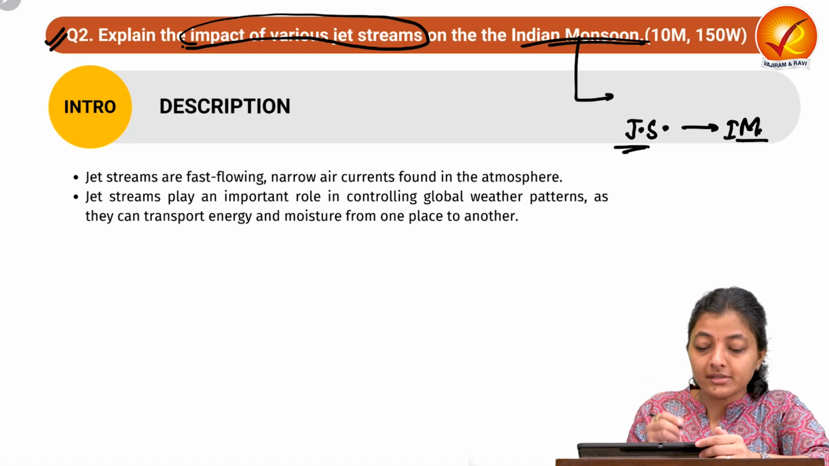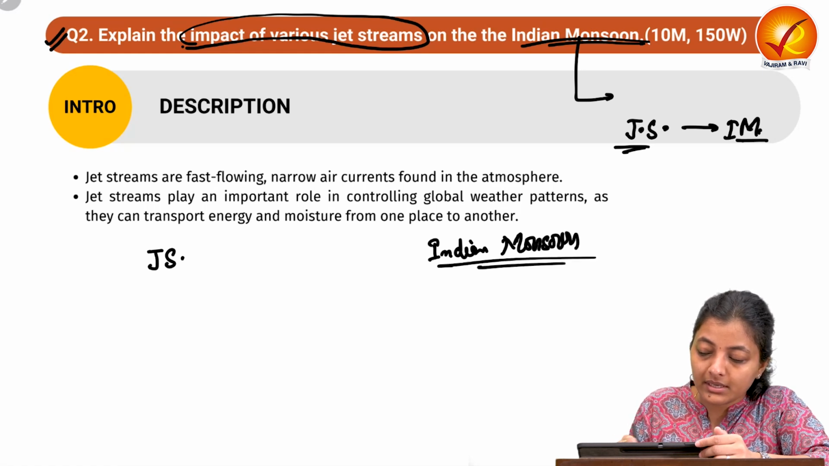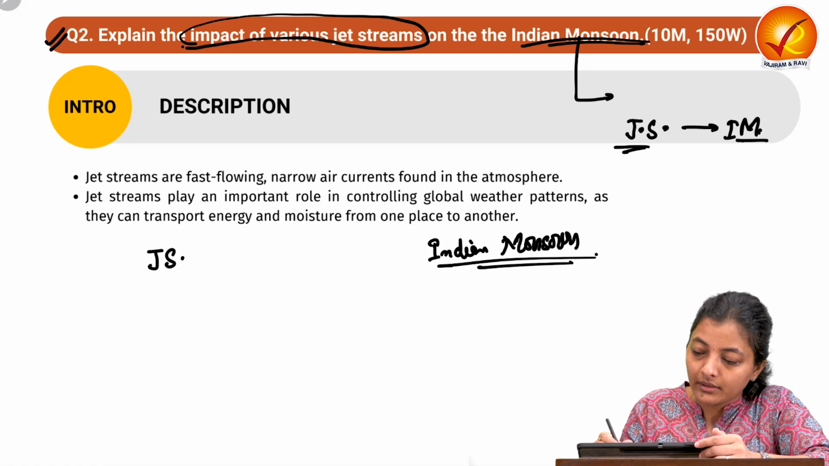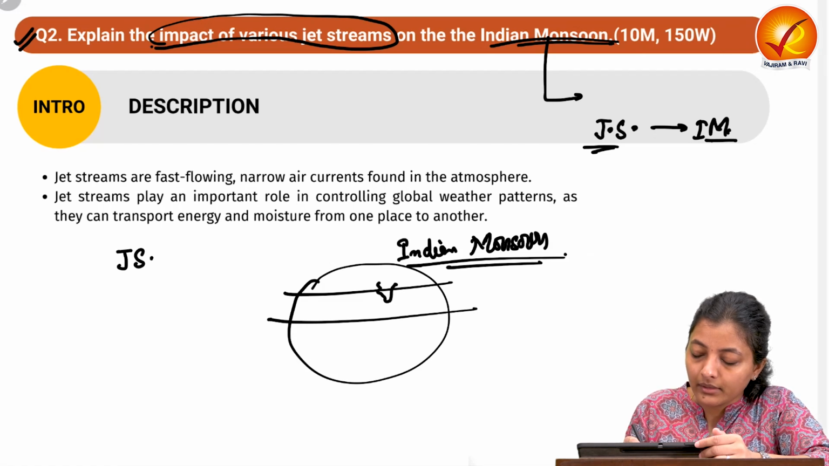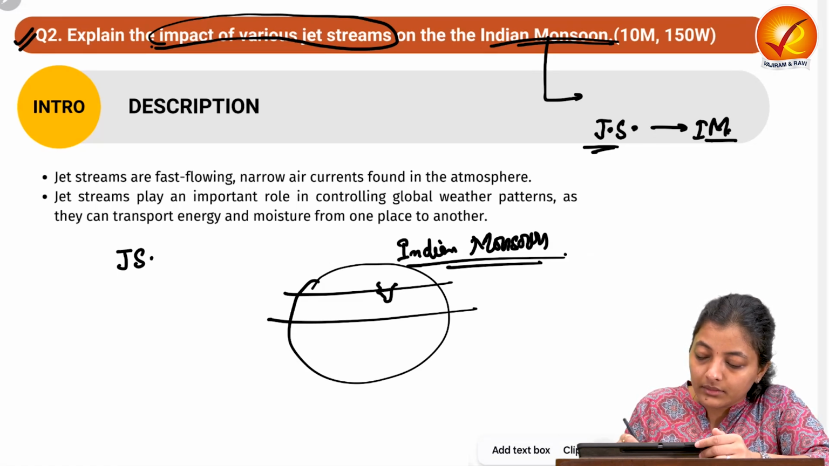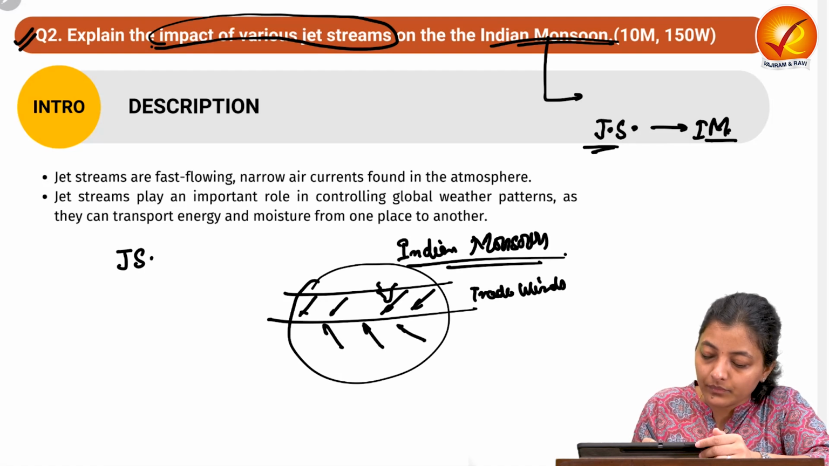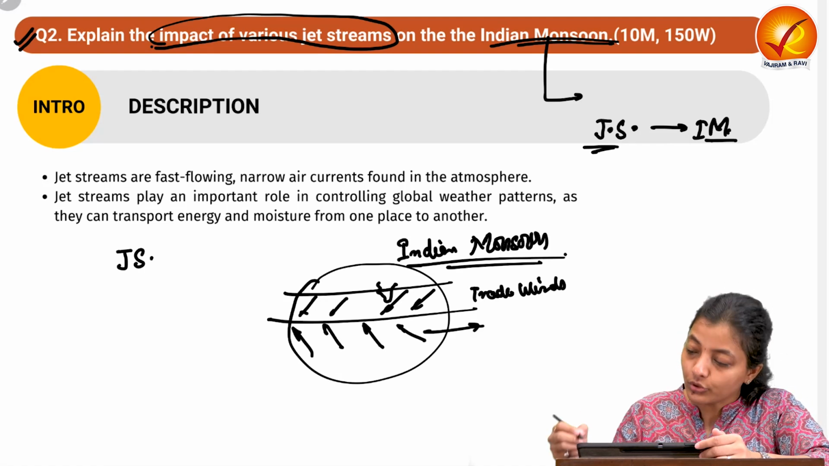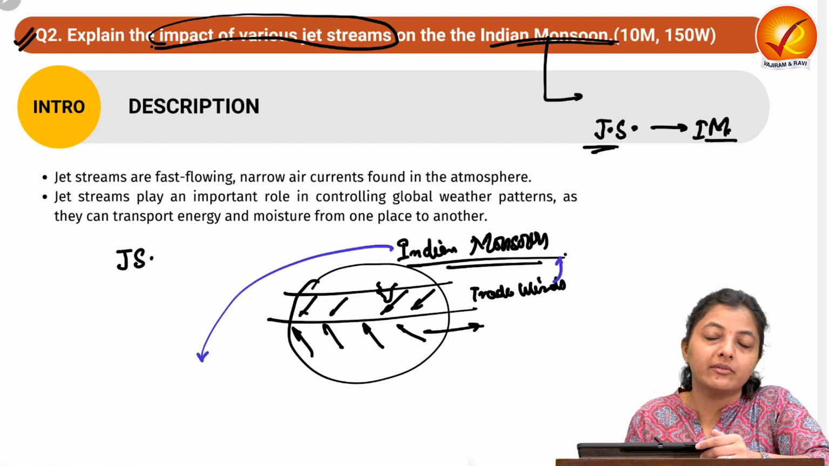Now for this you must understand what are jet streams and what is the Indian monsoon. First understand what is the Indian monsoon. Now we have already seen that India somewhere lies over here and this is under the influence of trade winds, and trade winds from this direction also. So, the Indian monsoon are the modified trade winds.